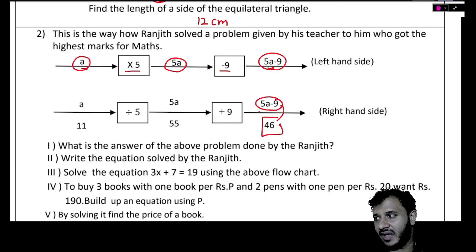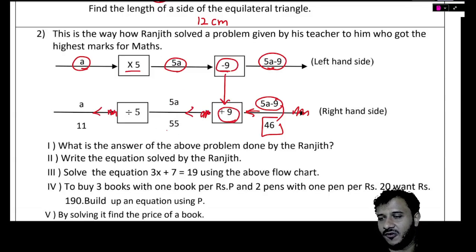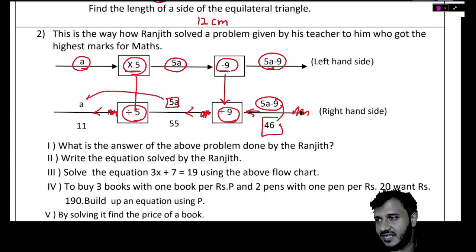Then you are going backwards now. This is the wrong direction, by the way. Now in this case, you are going backwards. Okay. Then to get rid of the minus 9, down here we do plus 9. That's 5a, which is 5a, and 46 plus 9 is 55. Then to get this, it was multiplied by 5, so here divide by 5. 5a divided by 5 is a, 55 divided by 5 is 11.